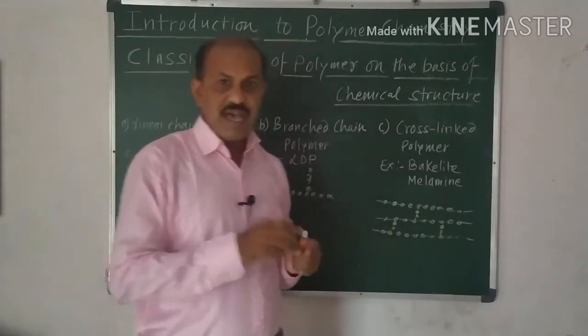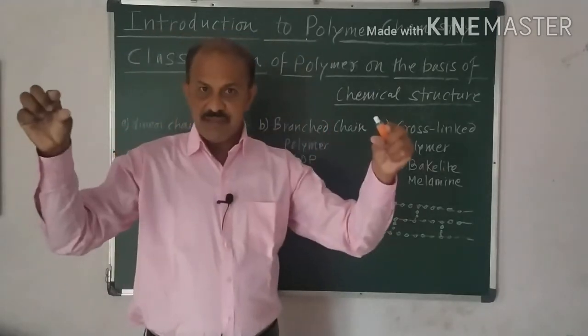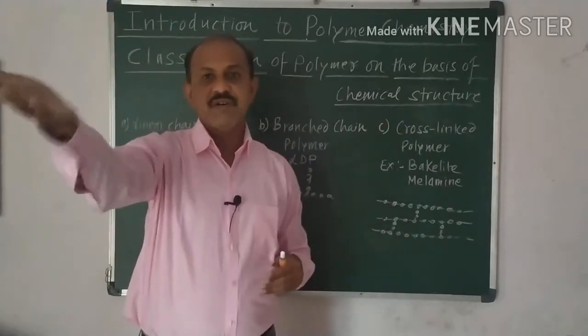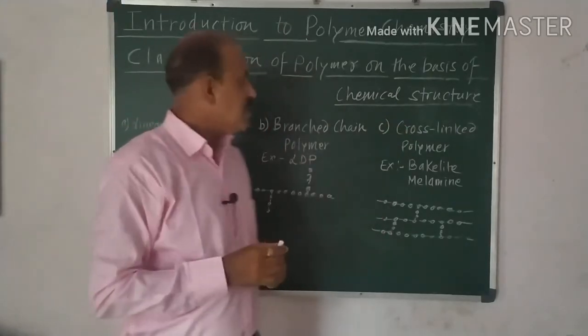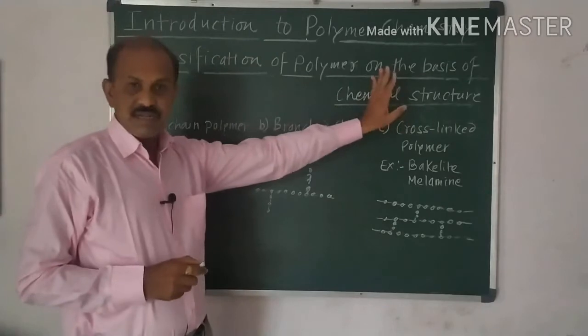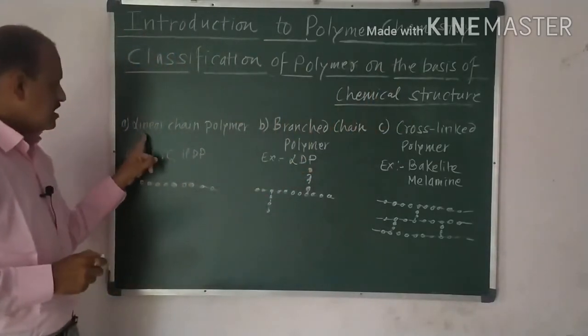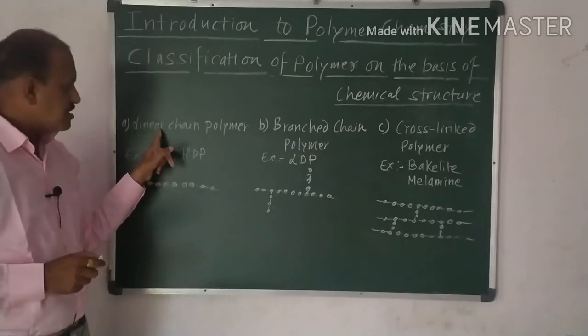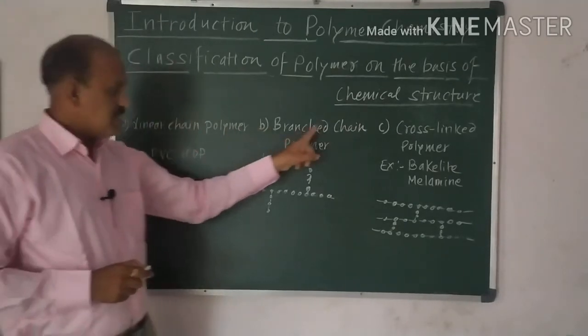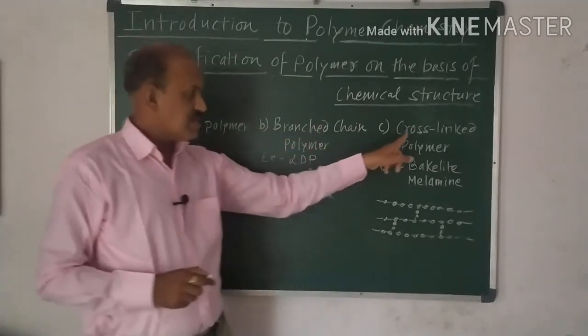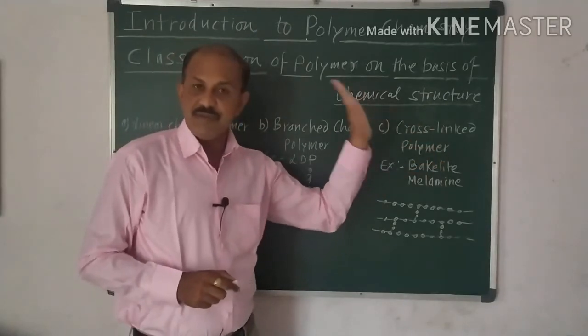If the monomers are linked in a straight manner, then there is a formation of polymers. So, here on the basis of this chemical structure, there are three types of polymers. That is the linear, which is also called straight chain polymer, branch chain polymer, and next one is the cross link polymer. It is very simple.